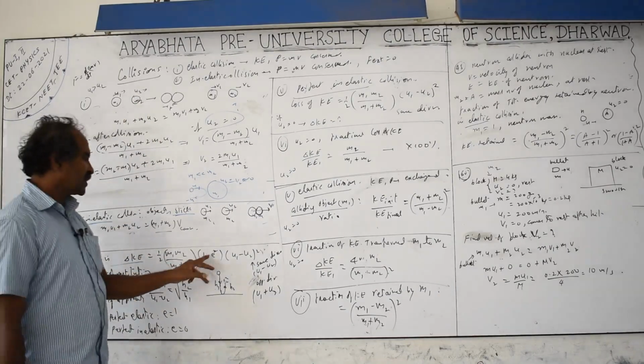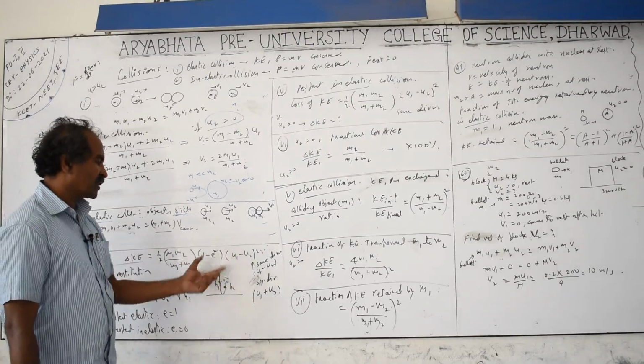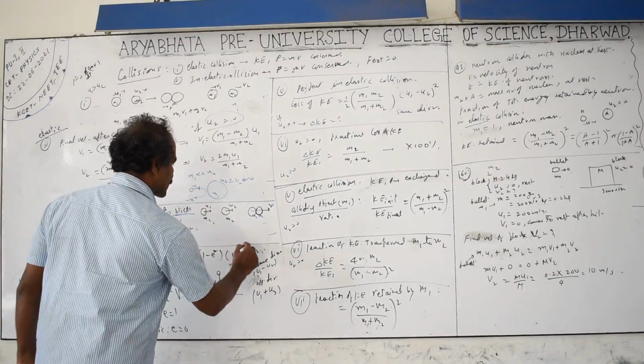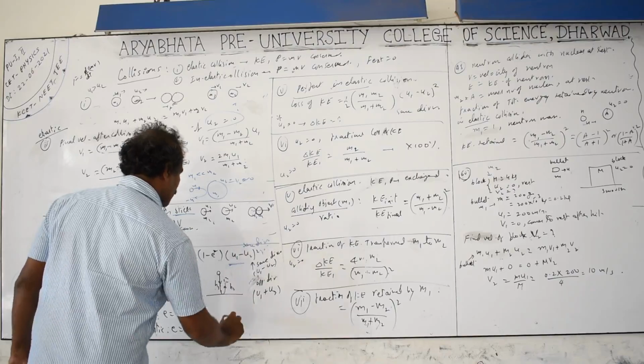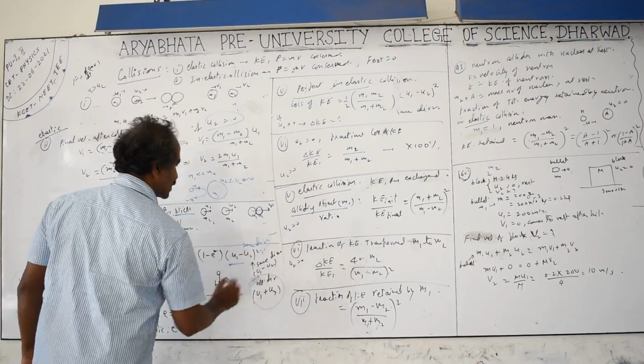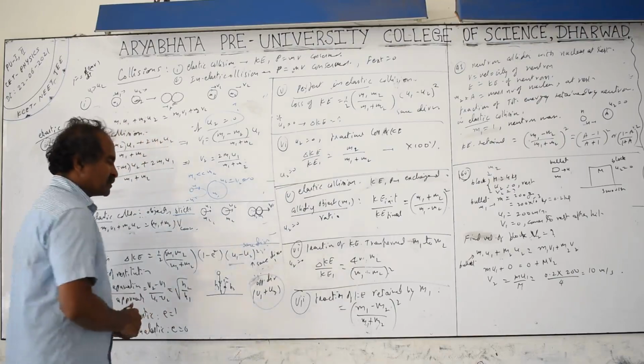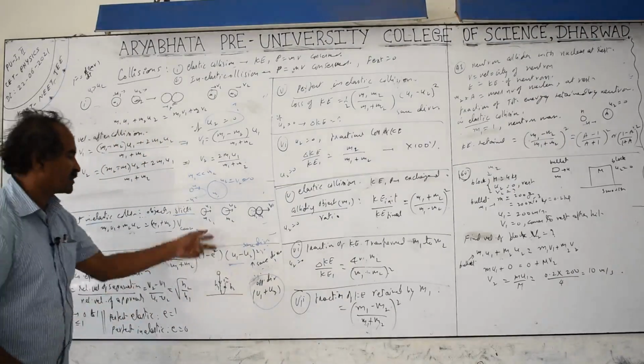1 minus e square into (u1 minus u2) square is for the same direction going. If they are going in opposite directions, this part becomes u1 plus u2. The opposite direction, u1 plus u2, means more loss of kinetic energy will be there.